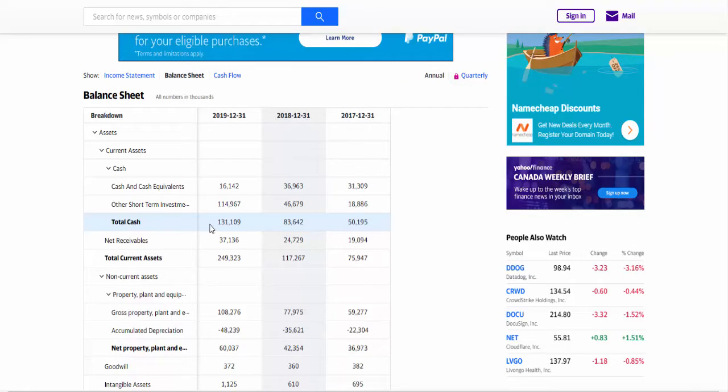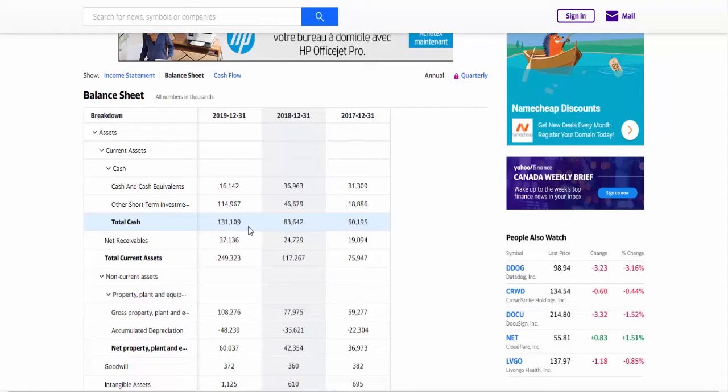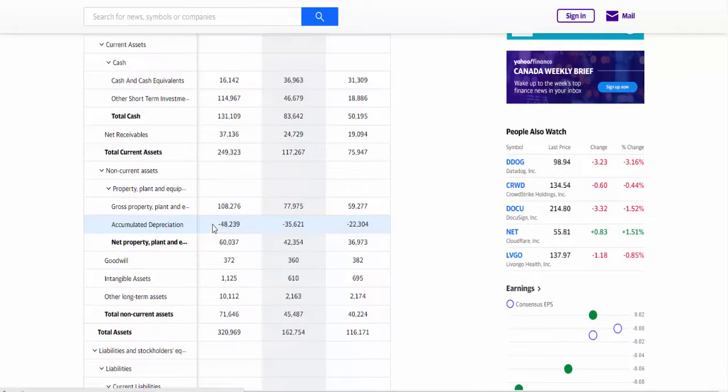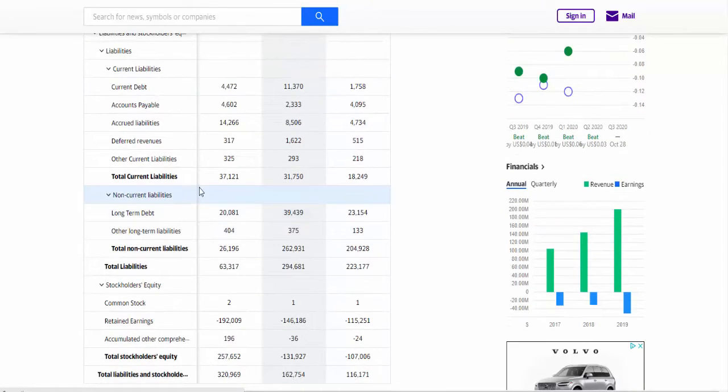straight to the total cash of the company. So from 2017 to 2019, we can appreciate that the cash this company holds has been increasing, which is something very positive about the company. For instance, if we take a look at the total current liabilities, they can pay off the current liabilities if they want, but in this case they haven't done that, and actually they can pay all the liabilities of the company at once, if they ever want to do that.